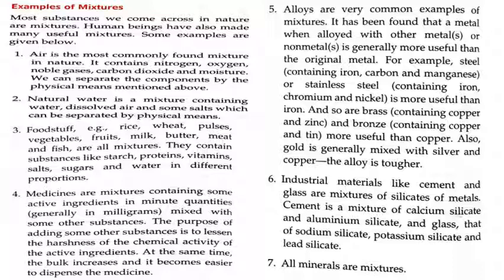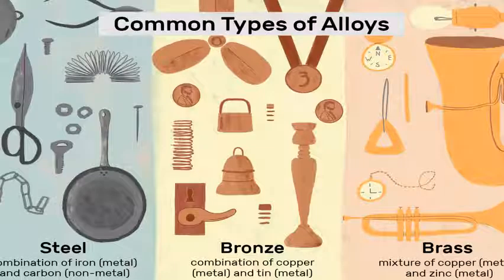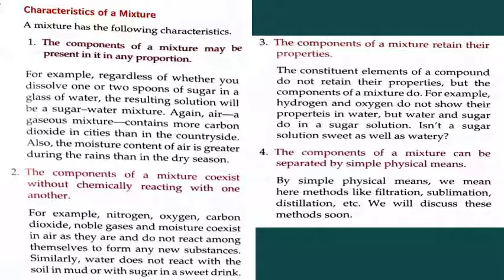Sixth point is industrial materials like cement and glass are mixtures of silicates of metals. Cement is a mixture of calcium silicate and aluminium silicate, and glass that of sodium silicate, potassium silicate and lead silicate. So industrial materials like cement and glass are also mixtures. Seventh, all minerals are mixtures. You can see in this image common types of alloys and the metals or non-metals which combine to form that particular alloy. Students, we will continue from here in the next video.